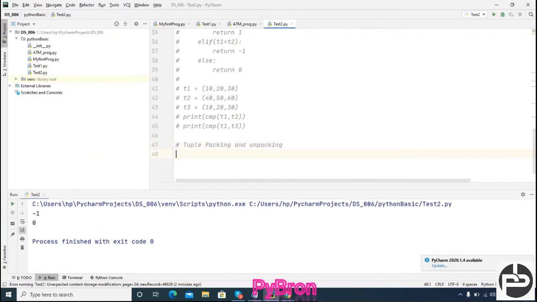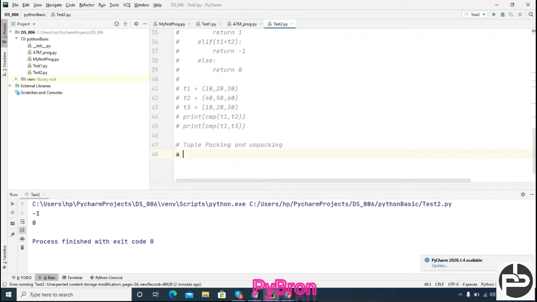Tuple packing and unpacking. See, these are very elementary concepts. As of now you people are thinking that it's very easy, but yes, it's my way of teaching. I'm going to start from the very basics and take you till the end of the concept. Yesterday in the last class also, we had seen in the string concept, we showed you an interesting question so that you can make your practice better.